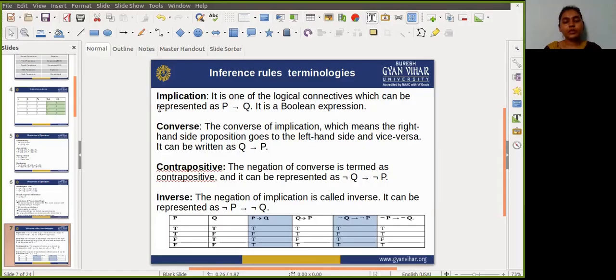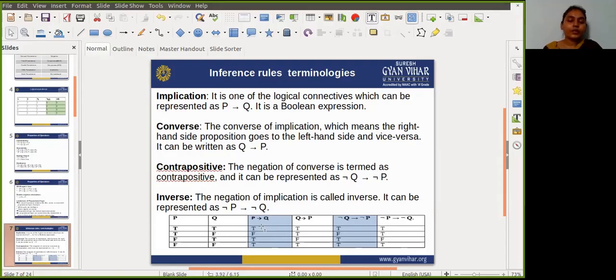For all four terminologies, I am showing here the truth table. I am taking two propositions, P and Q. For the third column I am showing the implication, in the fourth column a converse, the fifth column contrapositive, and the sixth column is inverse.